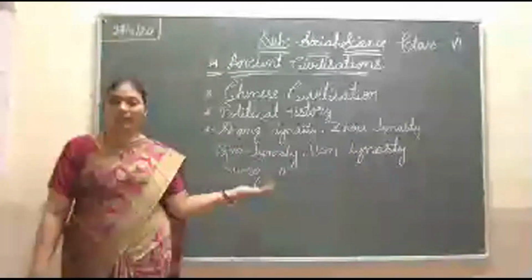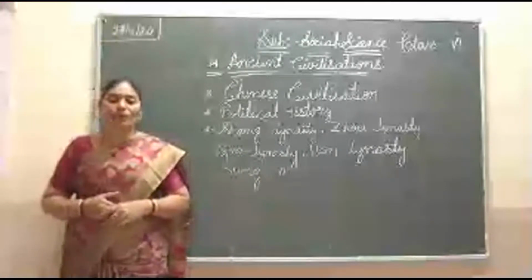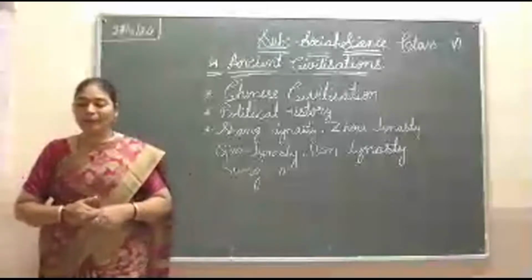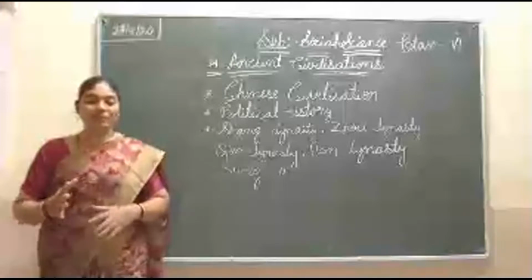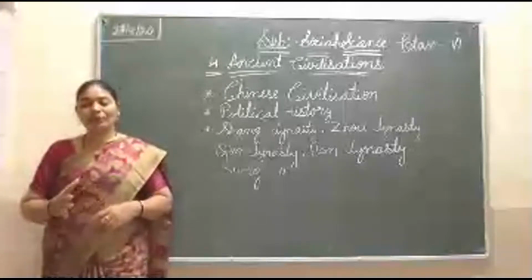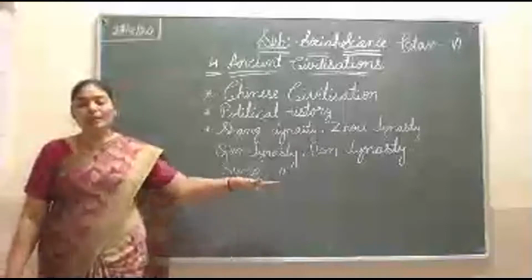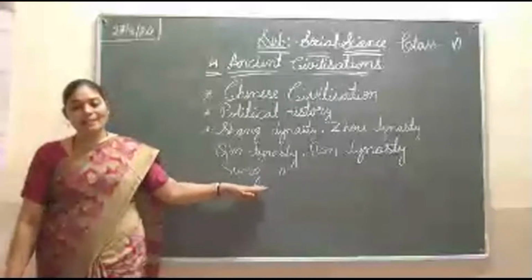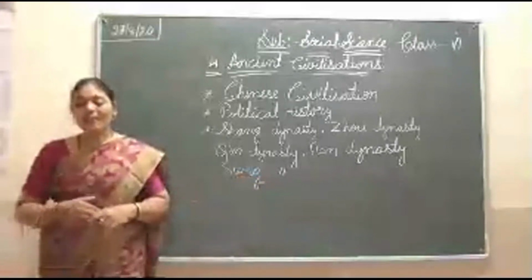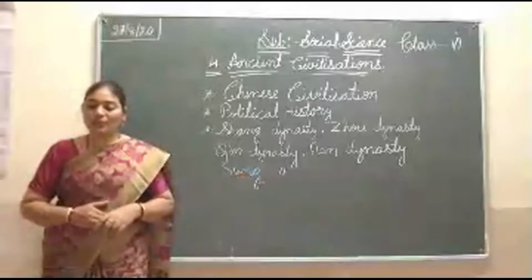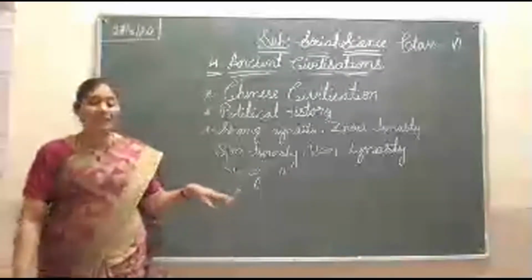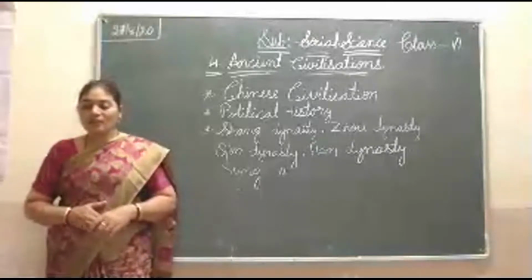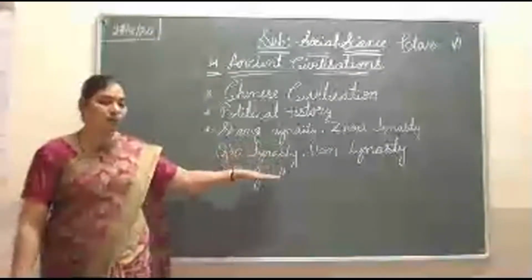Then the Mongolians stopped this rule and started ruling this place, and the Mongolians made Peking the capital. One place name was Peking. The Song dynasty had ruled well here, but the Mongolians ended the Song dynasty, and today that place, Peking, is called Beijing. That is the capital of China. So this is how they ruled one by one.